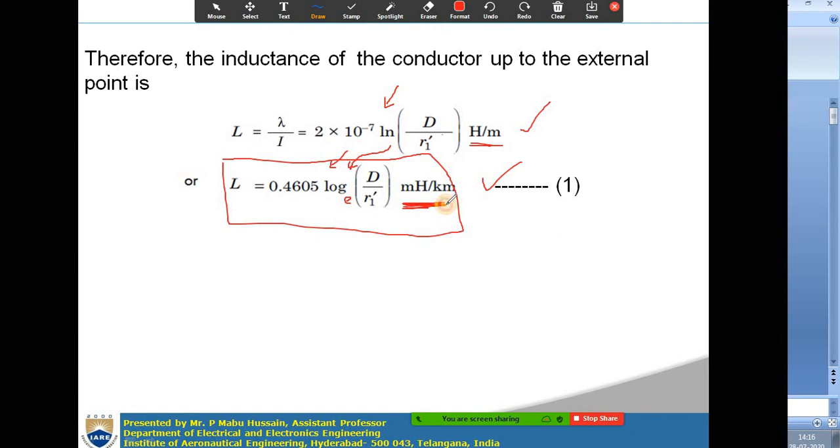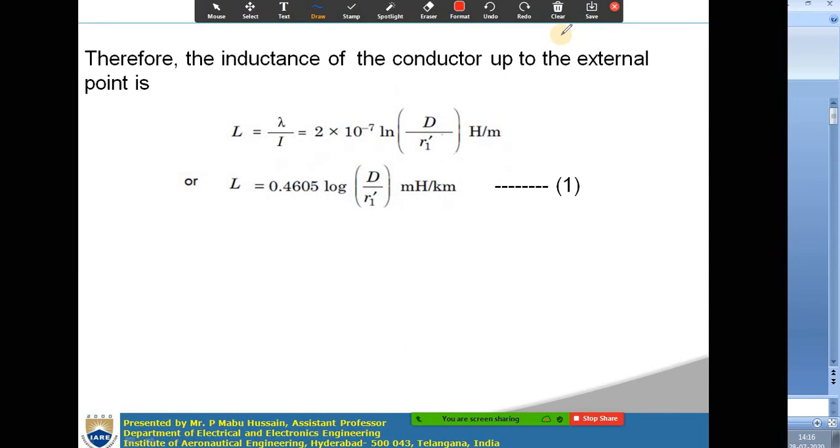The first equation, which is 2 into 10 power minus 7 ln d by r dash, is in henries per meter. If you want the inductance in millihenries per kilometer, then you have to use the second expression, which is 0.4605 log d by r dash. This log is base 10, not e.